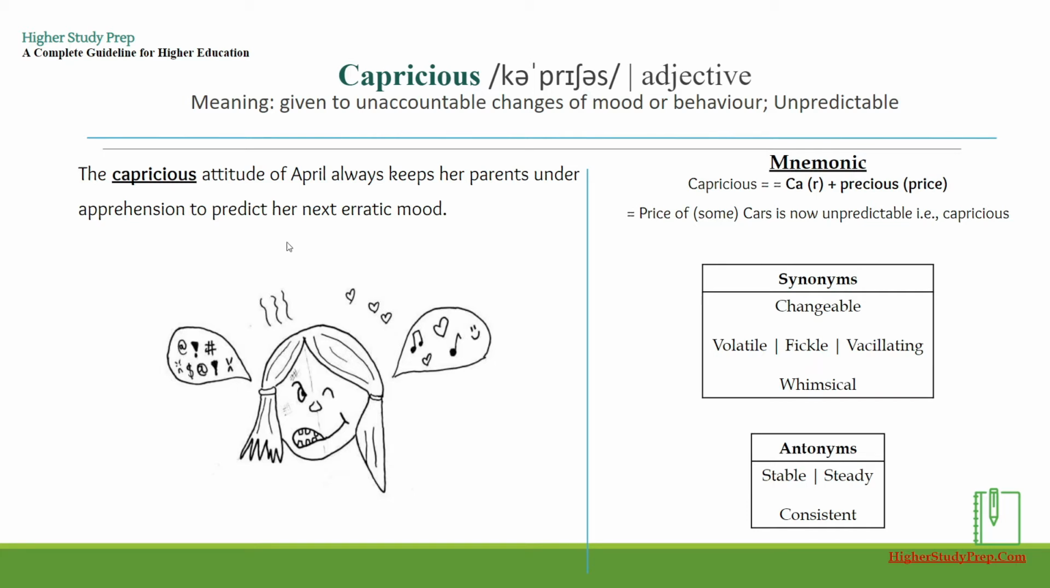mood. The mnemonic for remembering this word can be helped if we break it down as car or cur plus precious, which means price. So it can be thought of that the price of some cars are always unpredictable, and that way we can remember the word capricious. Some other synonyms that can help remembering this word better can be changeable, volatile, fickle, vacillating, or whimsical. Some antonyms for this word are stable, steady, consistent.